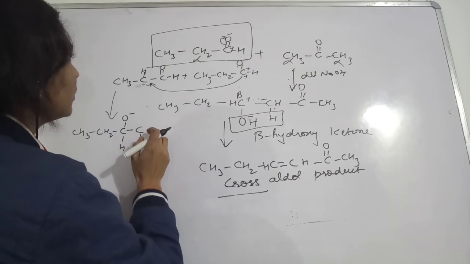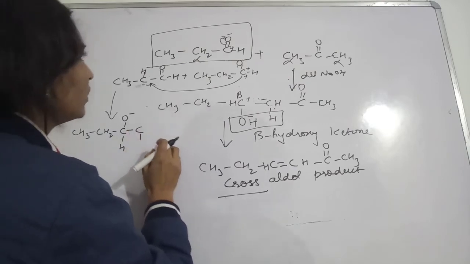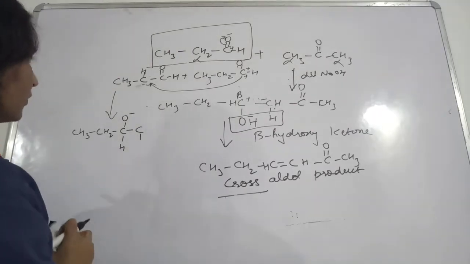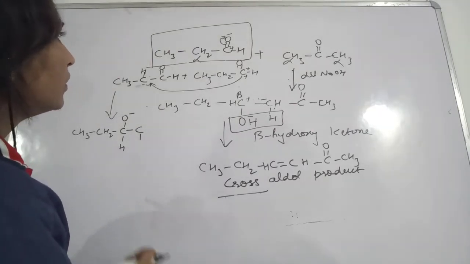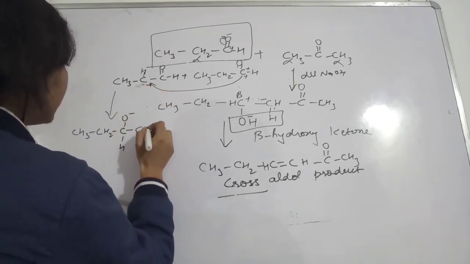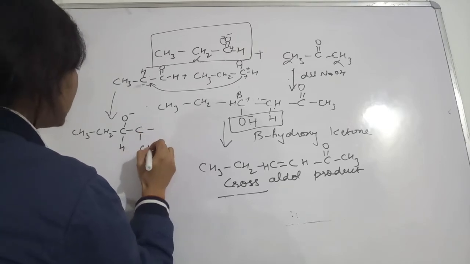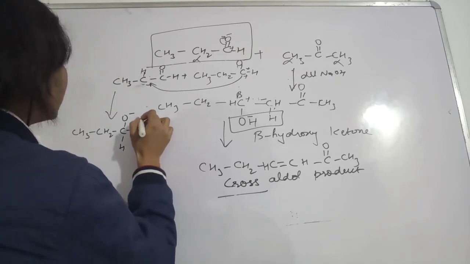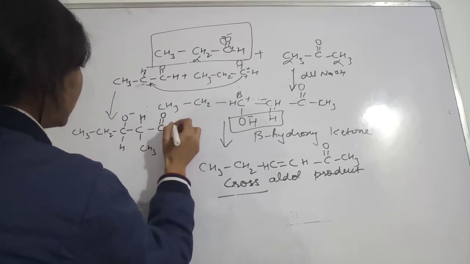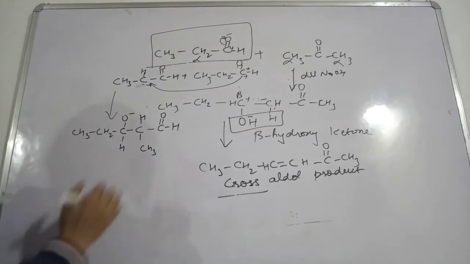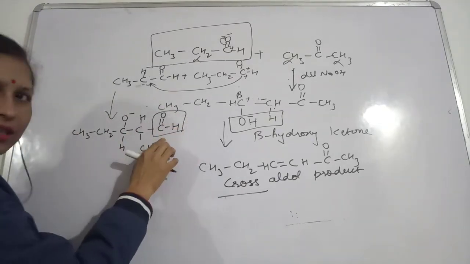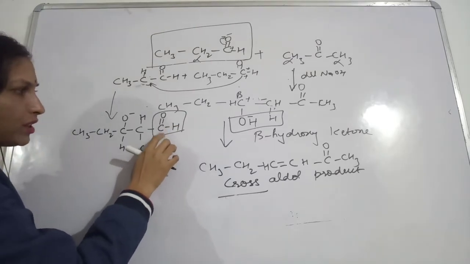CHO. O negative, and this one we are writing like this, CH3, CH. Okay, so like this also we can write. See here, this is the CHO. This will be the carbon possessing the functional group.